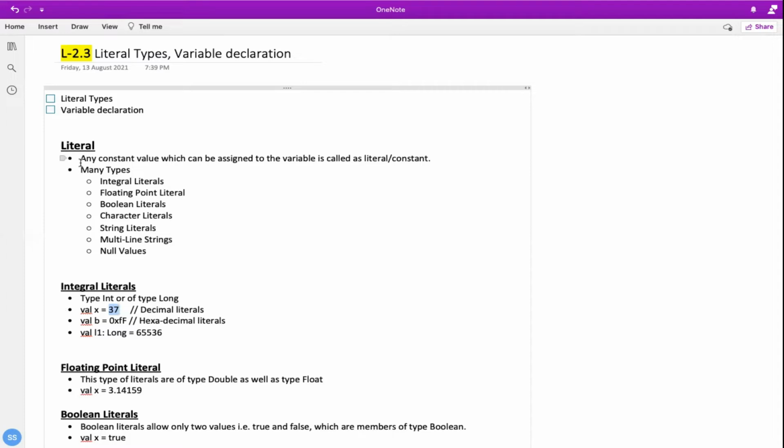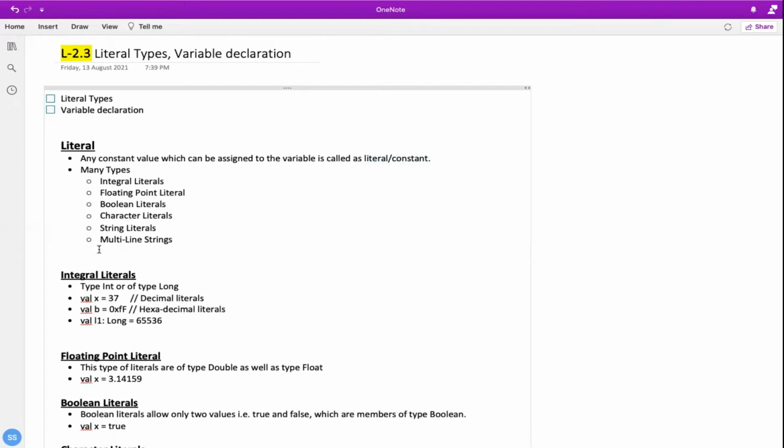As you can see, the definition says any constant value. Constant value means the value would be constant, which can be assigned to a variable. As you can see over here, 37 is assigned to a variable x, and it is called a literal or a constant. So it can be many types: integer literal, floating, boolean, character, string, multi-line string. Null, I think we don't need to cover. It's not used anymore in Scala as such.